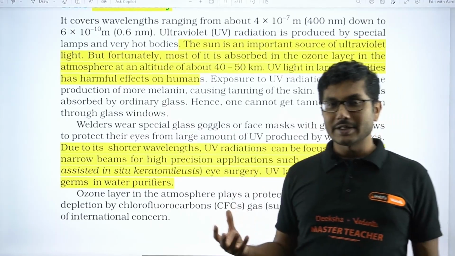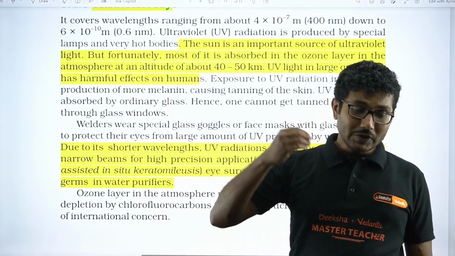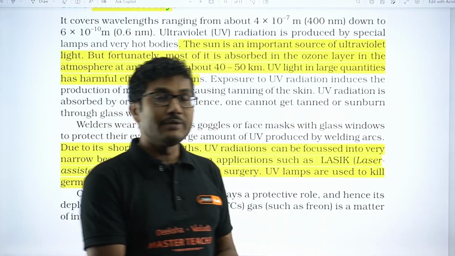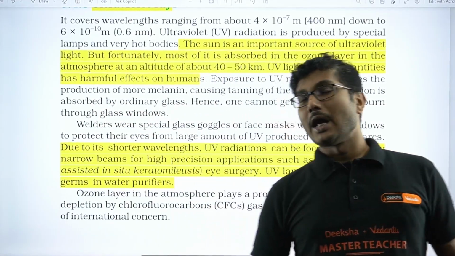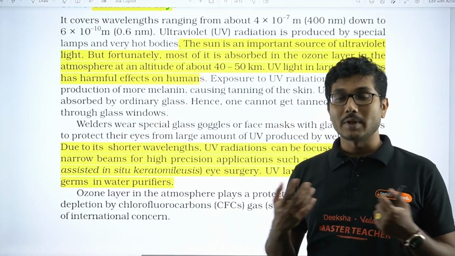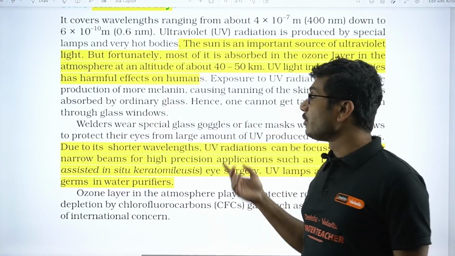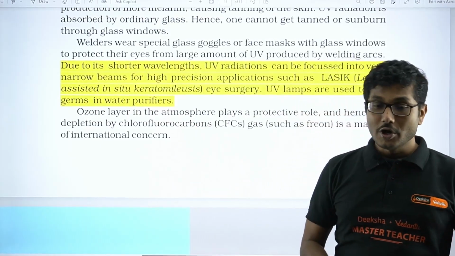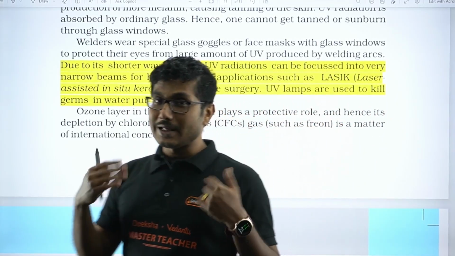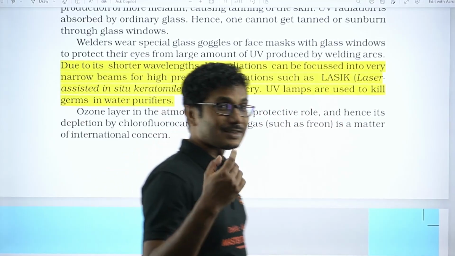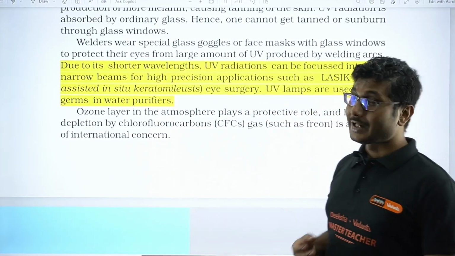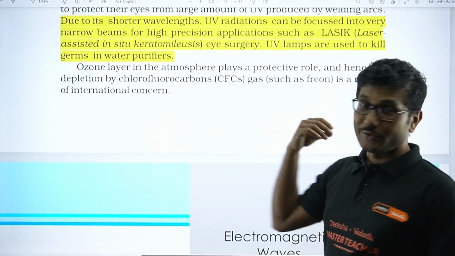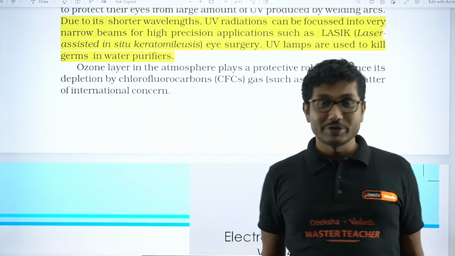UV rays are very dangerous, and if you are exposed to UV rays for a longer period of time, your skin will darken and slowly your body may develop cancers. So long overexposure to UV rays is not good. Nowadays we apply some sunscreen lotion, with a UV sun protection factor. That is basically protection from UV rays. Not all the creams that you use protect you, but there are some which can.